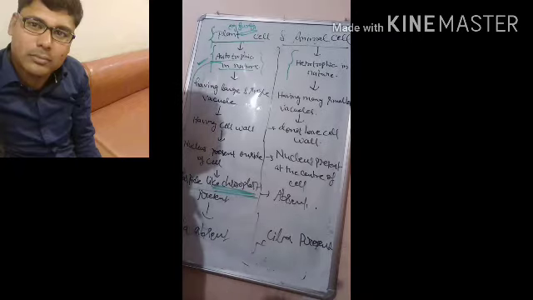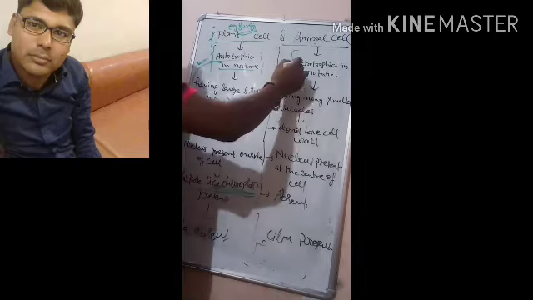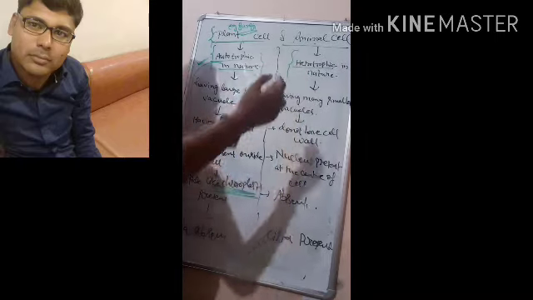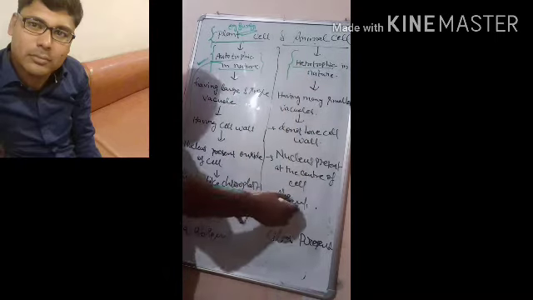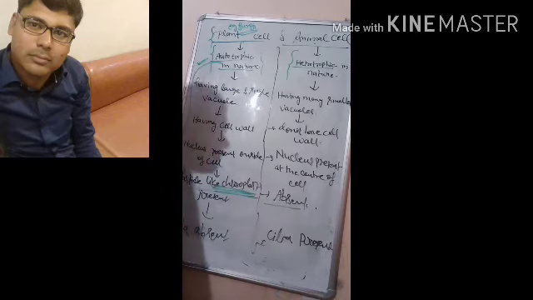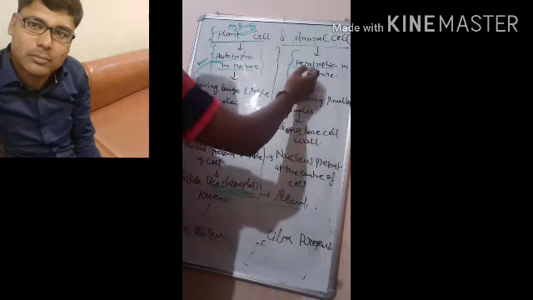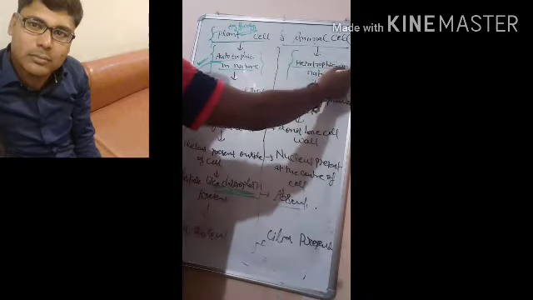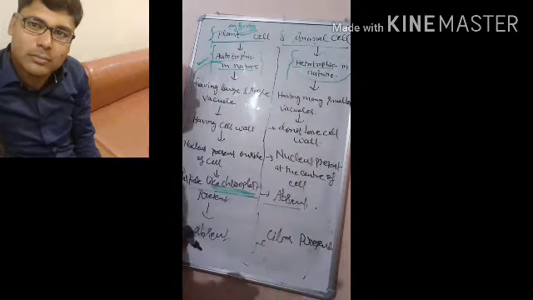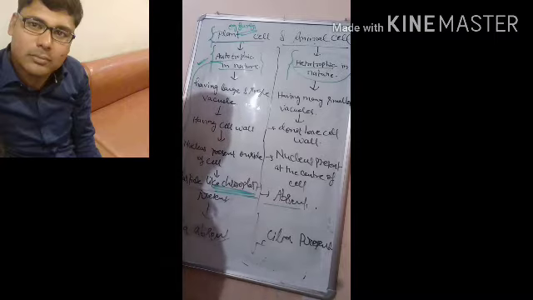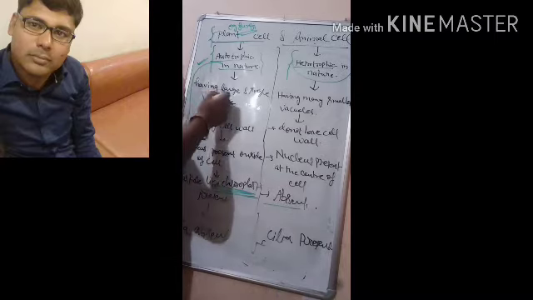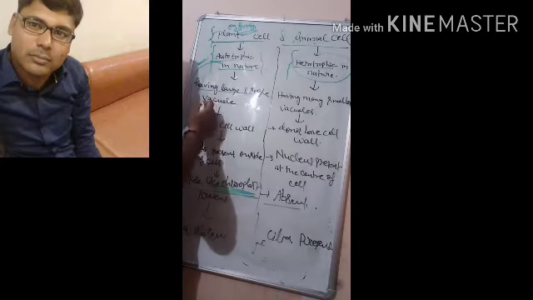It is totally 101% heterotrophic because they do not have any kind of plastids, chlorophyll or chloroplast. That's why they cannot perform photosynthesis or synthesize their own food, and their nutrition is heterotrophic.